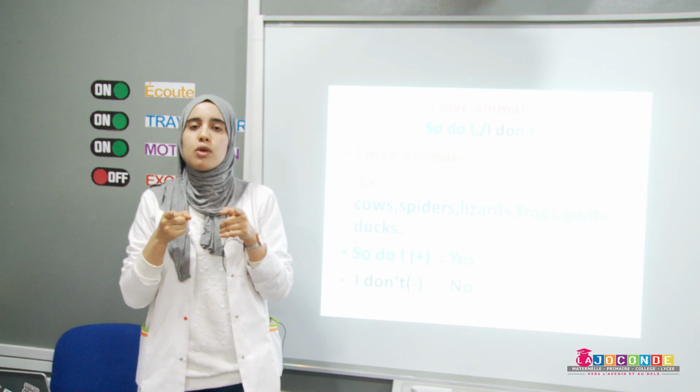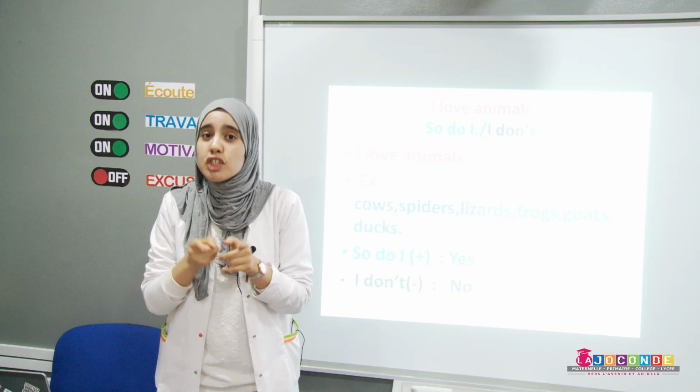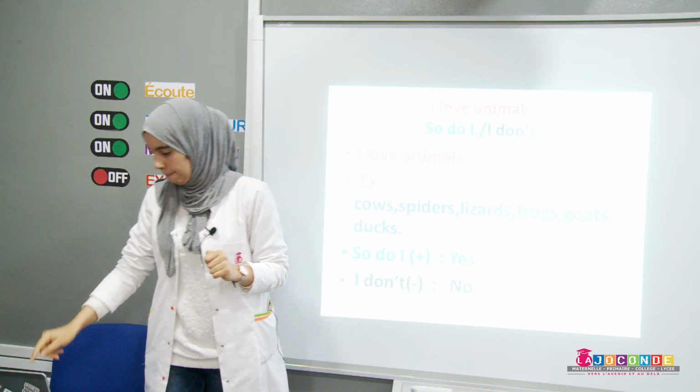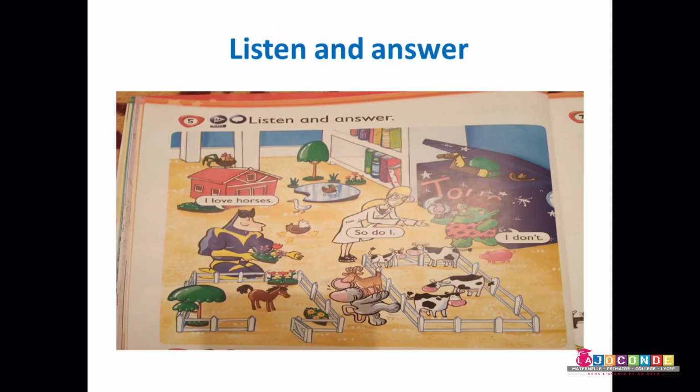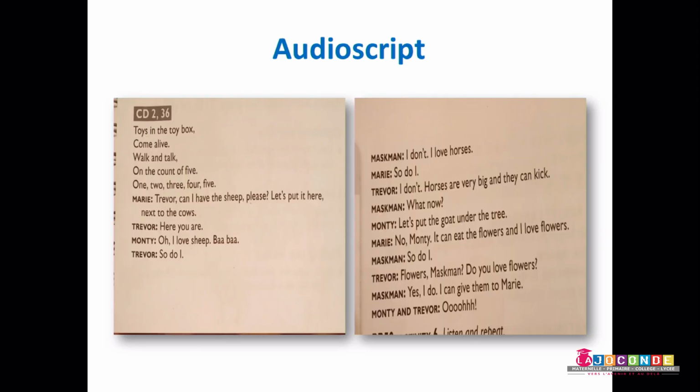Is it clear? Okay, good. Now, please take out your Pupil's book on page 50. Okay? So, here you have the first activity. So, listen and answer. Okay, here you have an audio script. I'm going to read it.